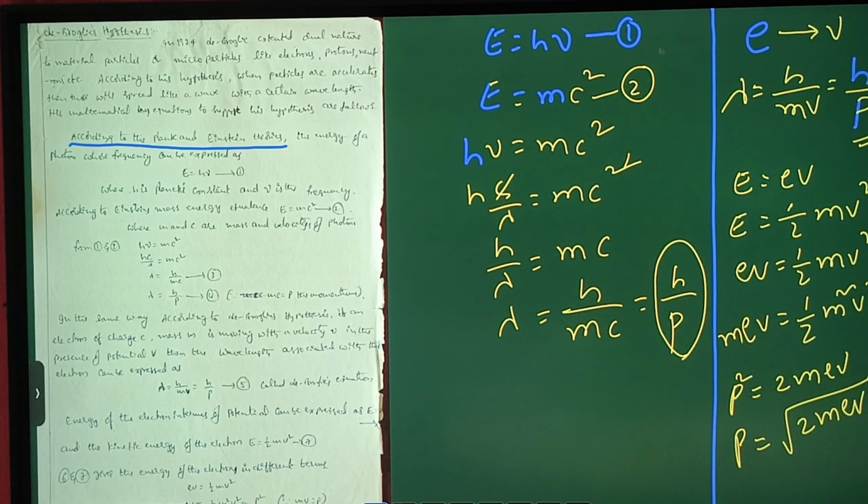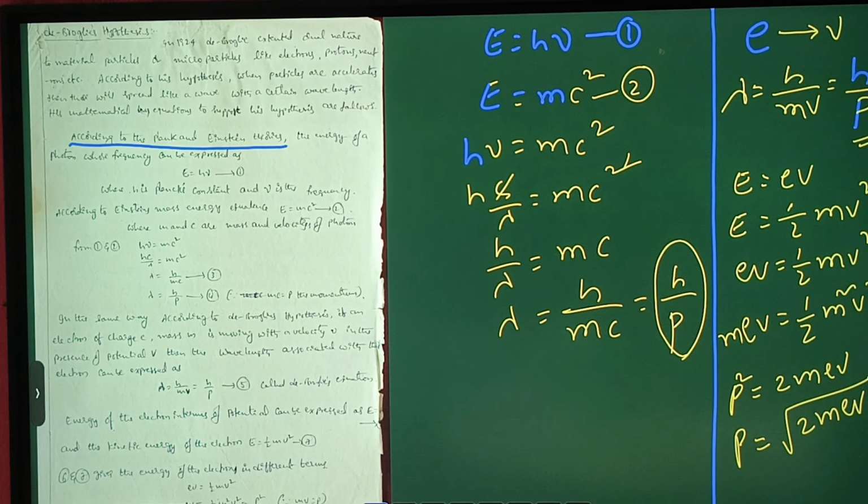This is the value of momentum p. So momentum p is equal to the square root of 2meV. So de Broglie's wavelength can be represented as lambda is equal to h by p, that is, lambda is equal to h by the square root of 2meV.